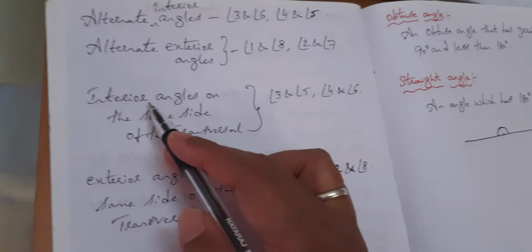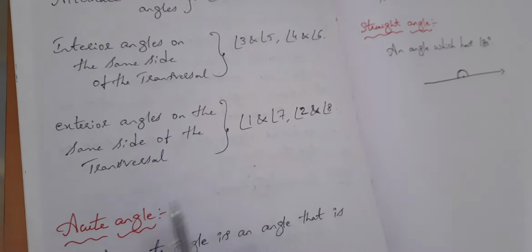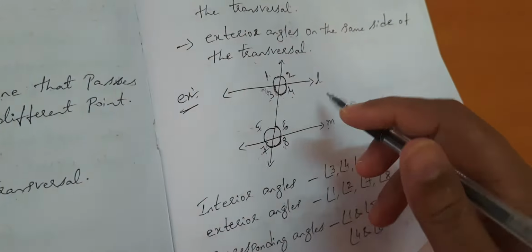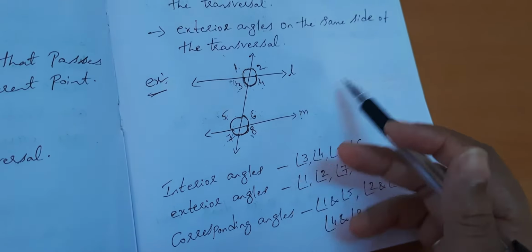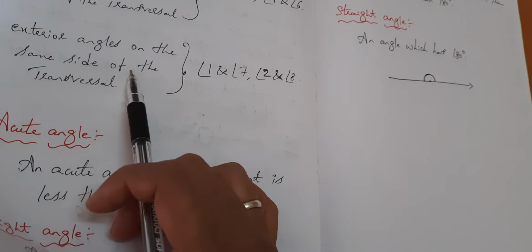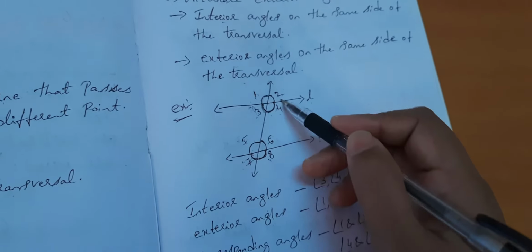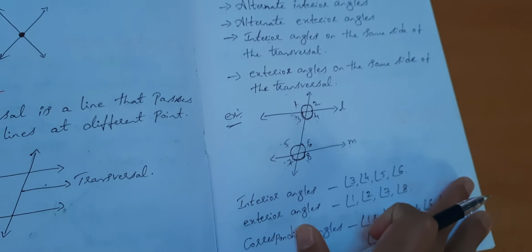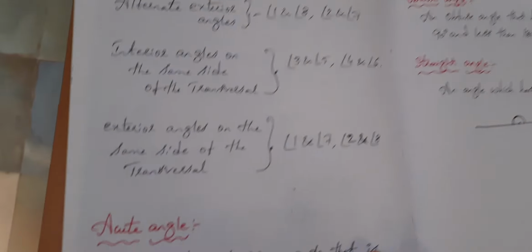Now you see interior angles on the same side of the transversal. On the same side of the transversal, interior angles you see 3 and 5, 4 and 6. Next one, exterior angles on the same side of the transversal: you see 1 and 7, 2 and 8. So these are the angles that you find in a transversal.